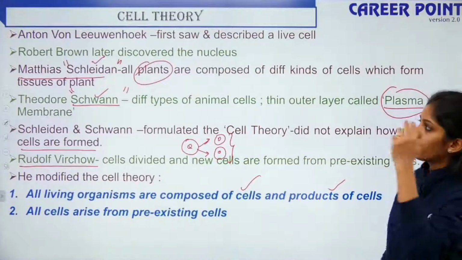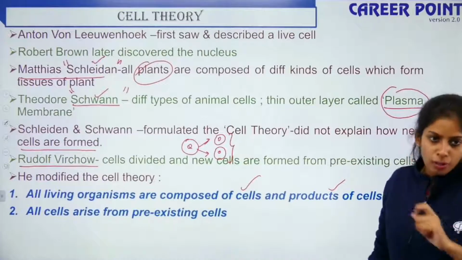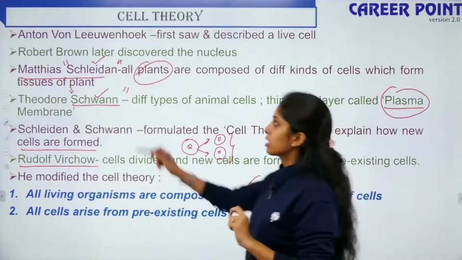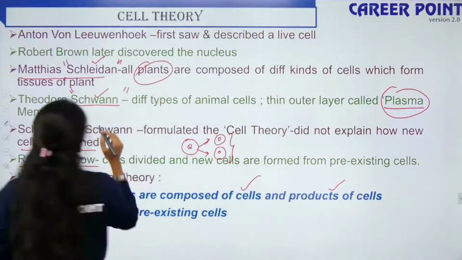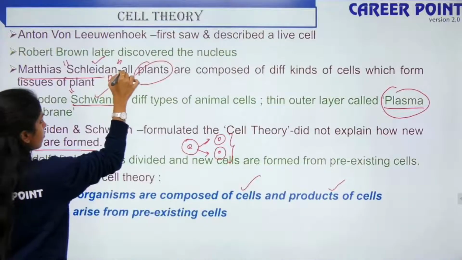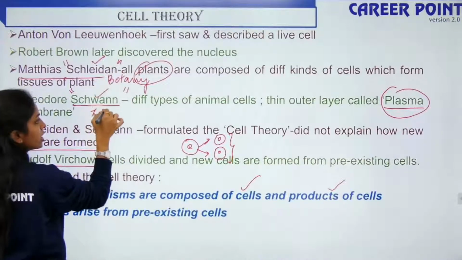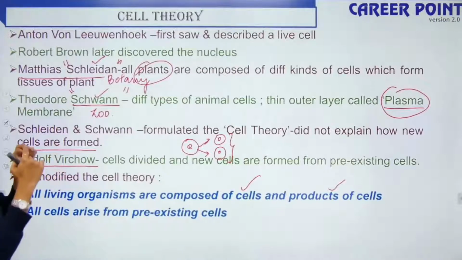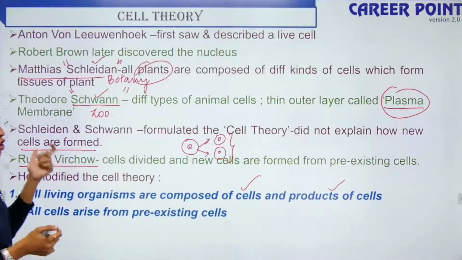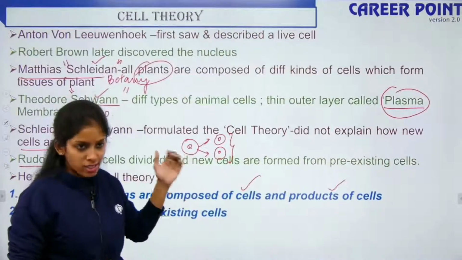Okay, so you don't have to remember the first two scientists, that is Anton van Leeuwenhoek and Robert Brown, but you should remember Schleiden and Schwann. Both are SS, right? So remember, Schleiden is botany, and botany is a long term, so it is Schleiden. Zoology is a small term, so Schwann. So Schleiden and Schwann gave the cell theory, but they failed to express how the cells are formed.